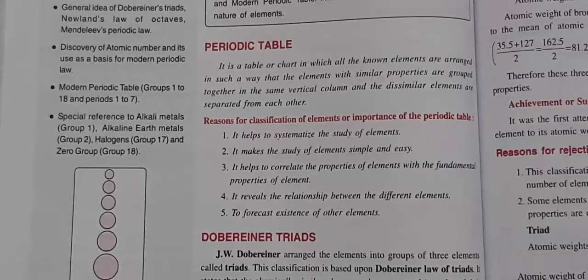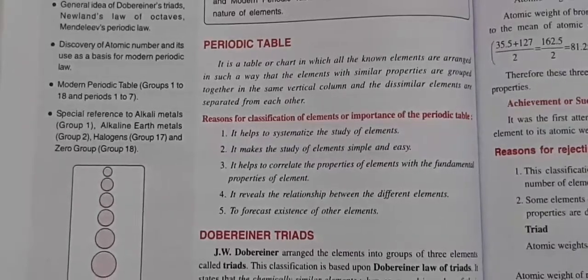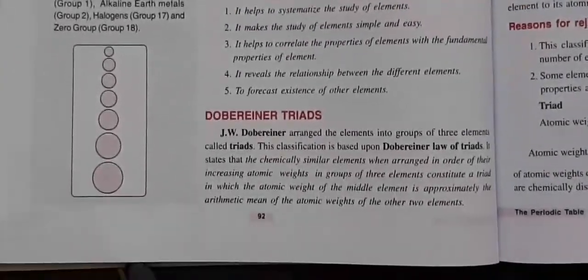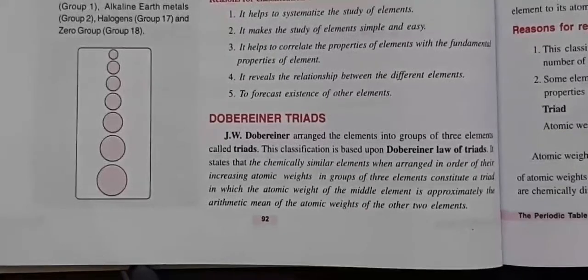Now the first effort which was put to classify the elements was Döbereiner's triads. Döbereiner was a scientist. He arranged 3 elements in a group. Now because 3 elements are there, we call it a triad. Now what is similar? He said similar property elements go in one group.